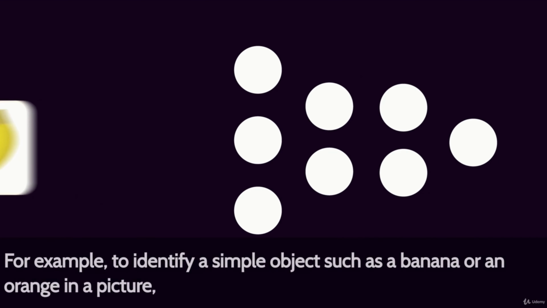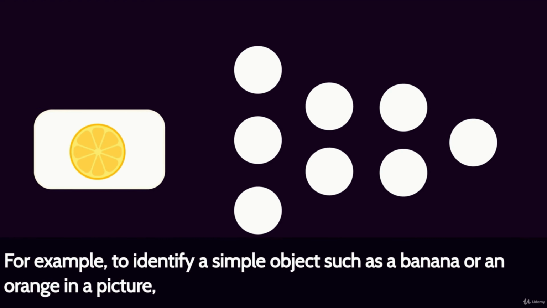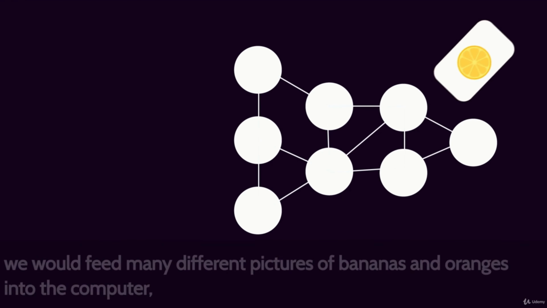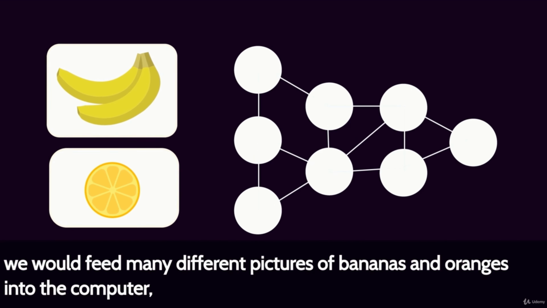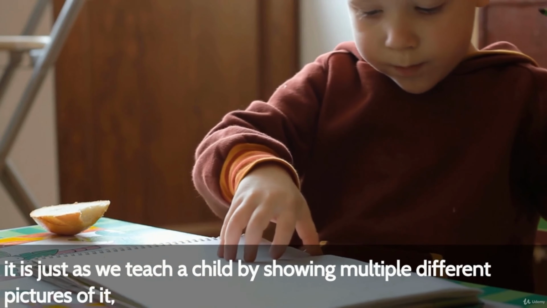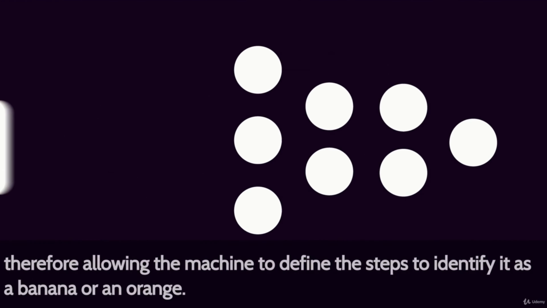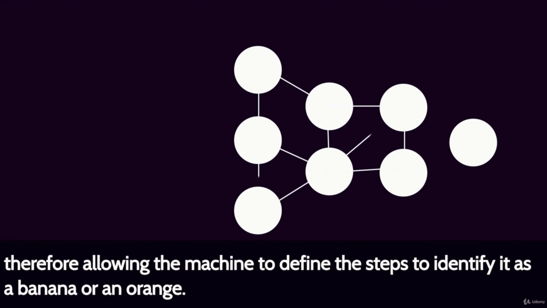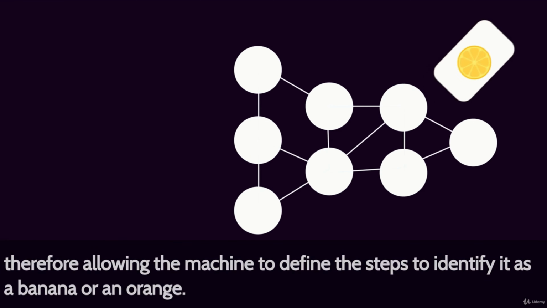For example, to identify a simple object such as a banana or an orange in a picture, we would feed many different pictures of bananas and oranges into the computer. It is just as we teach a child by showing multiple different pictures of it, therefore allowing the machine to define the steps to identify it as a banana or an orange.